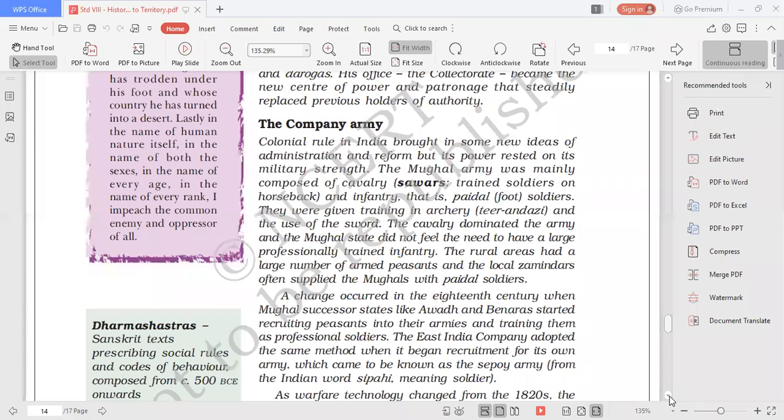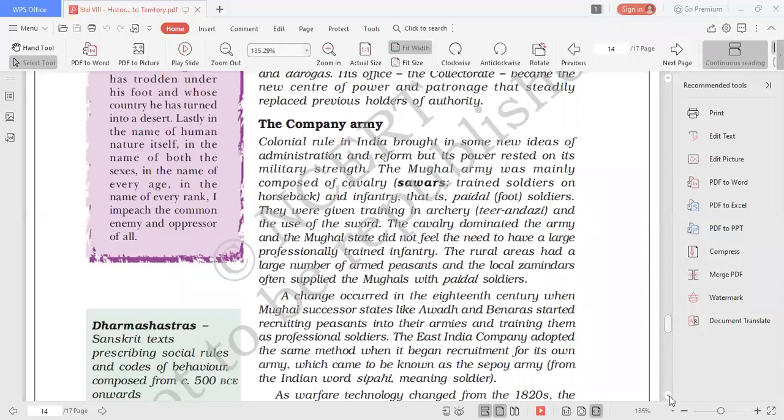A change occurred in the 18th century when Mughal successor states like Awadh and Banaras started recruiting peasants into their armies and training them as professional soldiers. Earlier this practice was not there, but eventually, as all states were declaring themselves independent, they started maintaining their own armies, recruiting peasants as soldiers. The East India Company adopted the same method when it began recruitment for its own army, which came to be known as the Sepoy Army, from the Indian word Sipahi, meaning soldier.